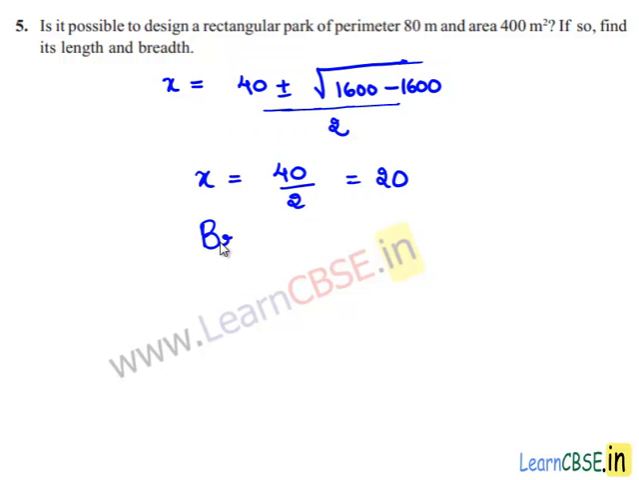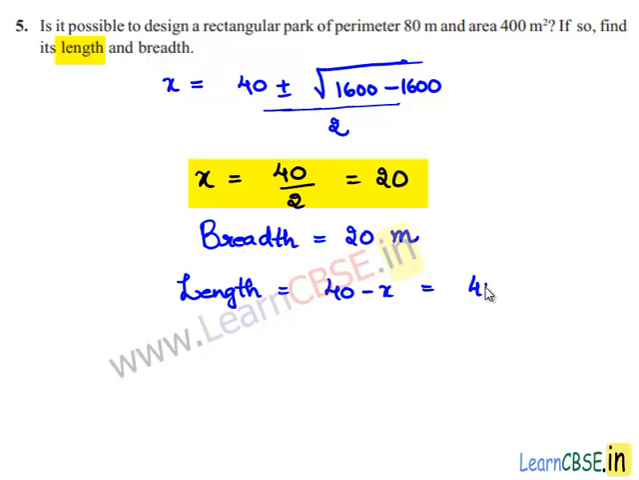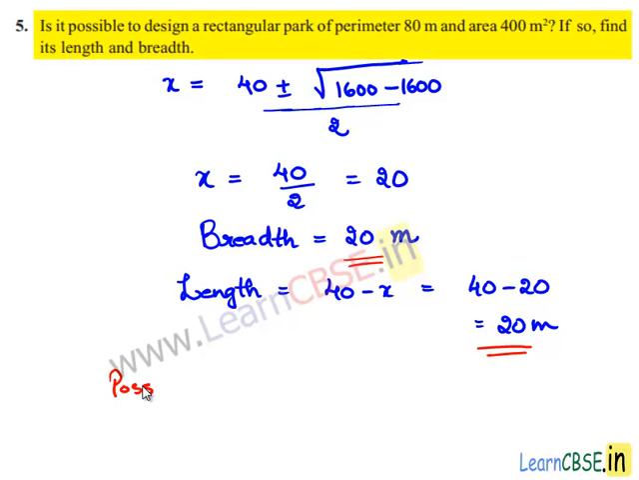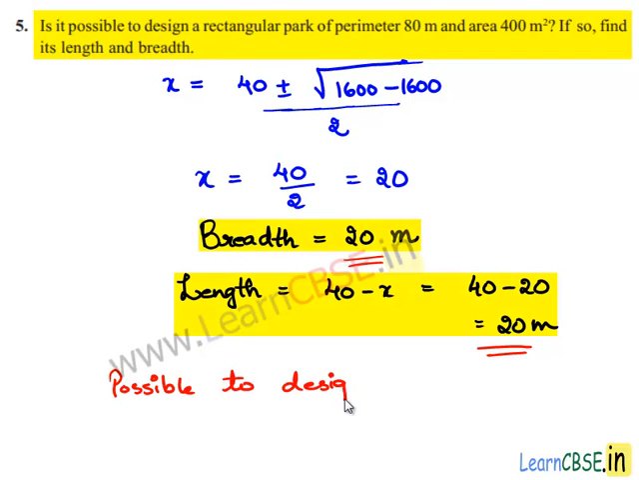Therefore, the breadth of the rectangular park is equal to 20 meters and the length is equal to 40 minus x, which is 40 minus 20, which is 20 meters. We have found out the value of length as 20 meters and the breadth as 20 meters. Hence, it is possible to design a rectangular park satisfying the given conditions.